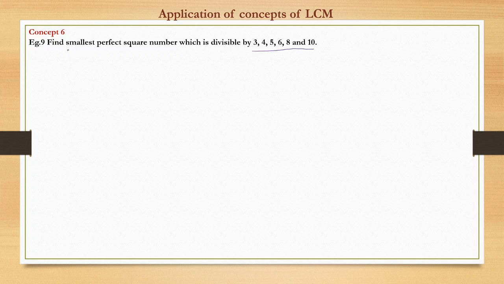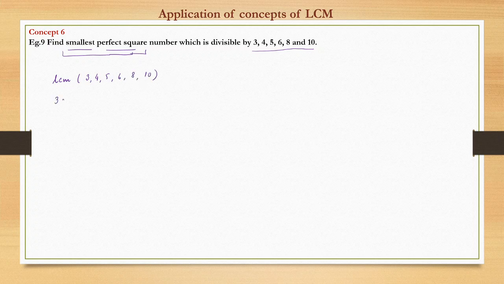So the two things: smallest number which is a perfect square and divisible by 3, 4. So just ignore the first part, smallest perfect square. Let us ignore this. Had the question been to find the smallest number which is divisible by 3, 4, 5, 6, 8, 10, that number is nothing but the LCM of these numbers. That is the smallest number which is divisible by all the numbers. So what is the LCM of 3, 4, 5, 6, 8, and 10? This we need to find.